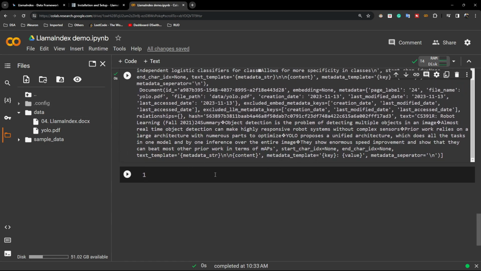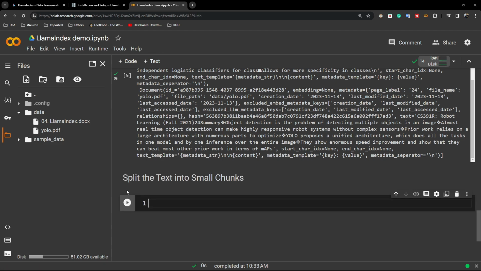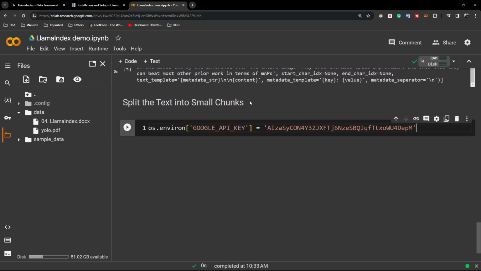convert them to chunks. So for this, let me just first of all comment: we'll be performing splitting text into small chunks. But before that, first of all, I need to set my Google API key. Using this Google API key, we'll be able to access our Palm model, from this Google Palm API.